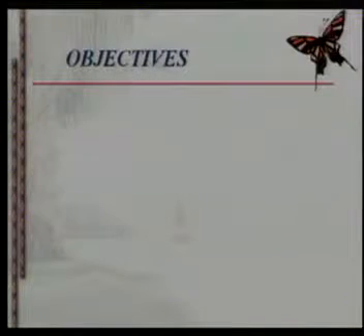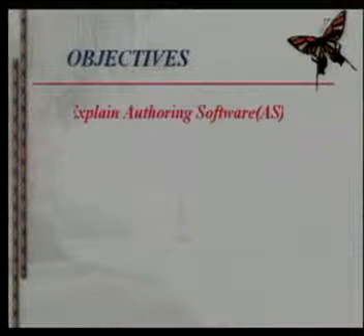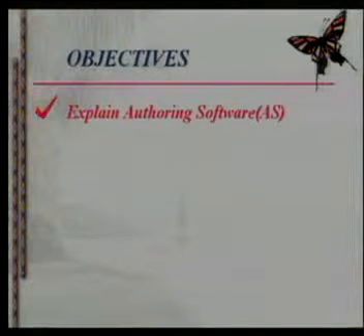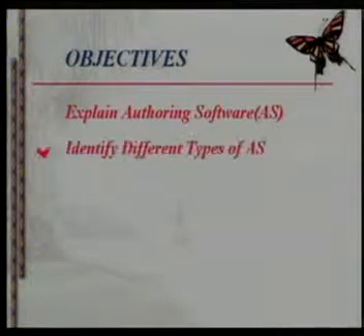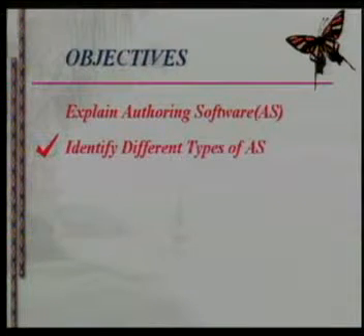After you have gone through this lecture, the objective is that the learner will be able to explain authoring softwares, and identify different types of authoring softwares.